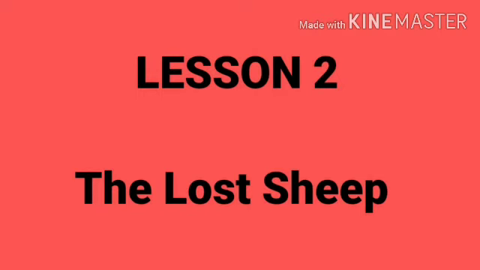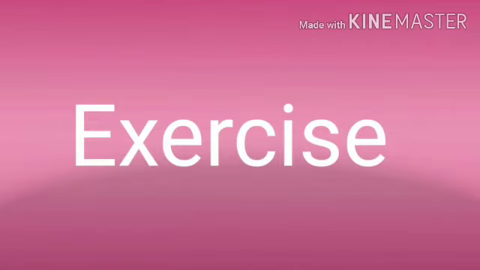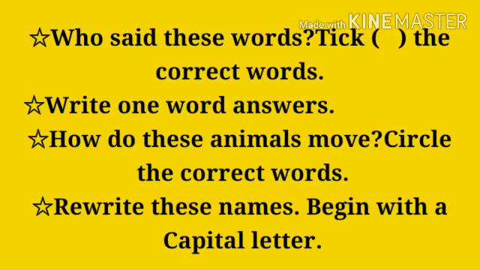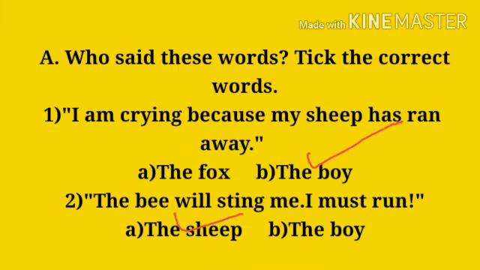Today in English I am going to continue lesson 2. In the previous video I have already taught you the word meanings of hard words and the explanation of the lesson. Today I will continue the exercise. In the exercise, first we will complete who said these words, tick the correct words. In second, write one word answer. The third, how does this animal move? Circle the correct word. And the last one is rewrite these names beginning with a capital letter. So let's start the exercise.